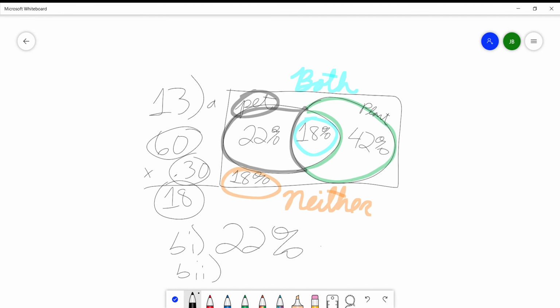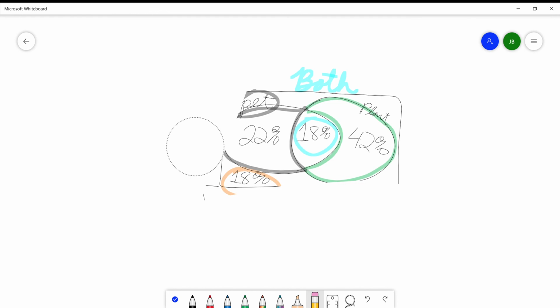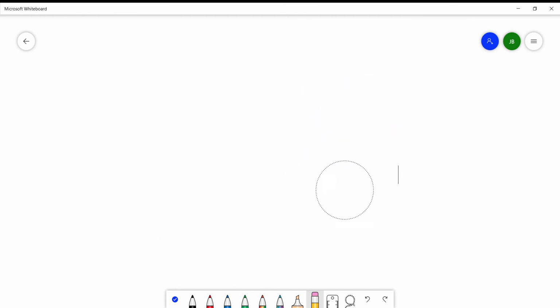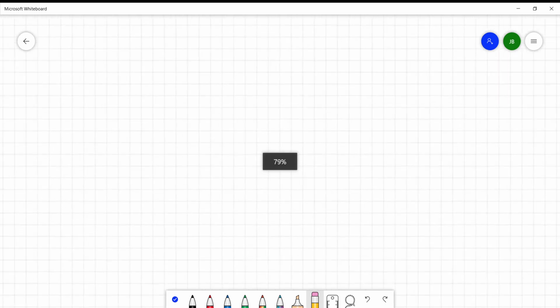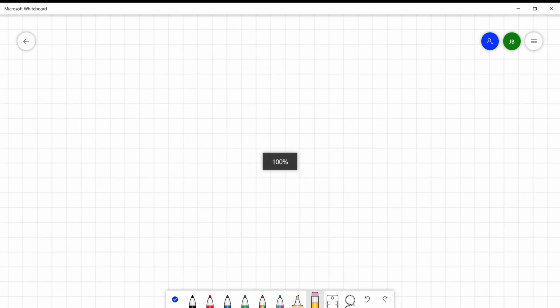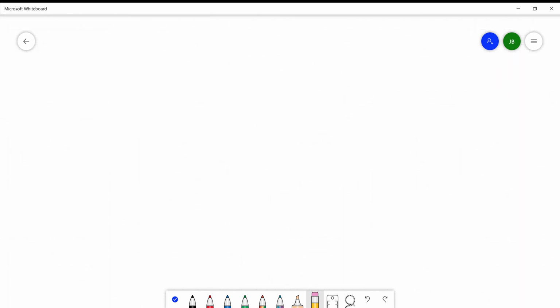B sub 2. What is the probability that a person has neither a plant nor a greenhouse plant? We already established that's 18%. But the answer key gives them in fractions, which I think is really a bad idea. It's not how I would do it, which means it's not the best way. That was very prideful of me. But it was a joke. You knew it was a joke, right? I'm only joking.